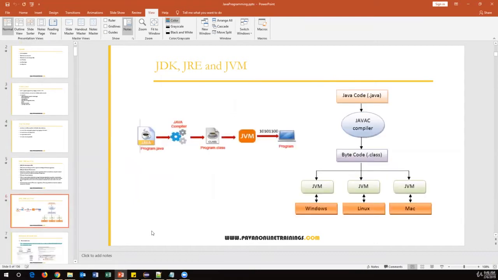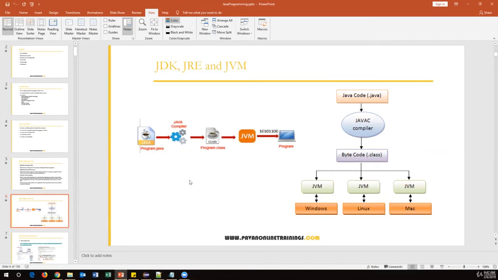Here in this picture you can see clearly. First we create a Java program. Once you compile the Java program, it will create the class file. The class file contains the bytecode, and this bytecode is executed on multiple platforms. The Java code has the .java extension, the Java compiler will convert it into bytecode, and the JVM will execute this bytecode on multiple operating systems.